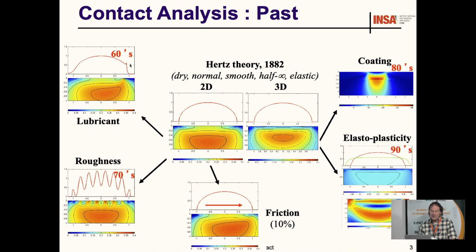Here you can see the peak of pressure. It was calculated by Dawson and Gilson in the 70s. On the top you have the pressure distribution, and below you have the stress field. You have the Hertzian depth, where the stress is maximum, and close to the peak of pressure you have some increase of the stress close to the surface.